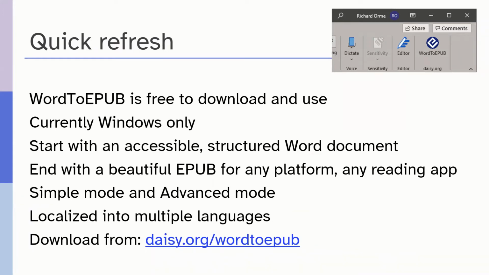So it has a simple mode, which I'll show you in just a moment, but also an advanced mode, which gives you many options of creating even more featureful EPUBs and for you to have finer control on, for example, the visual presentations. The tool's been localized into many languages, including Finnish. Thank you, Kirsi. And you can get the tool by downloading it from daisy.org/word2EPUB.